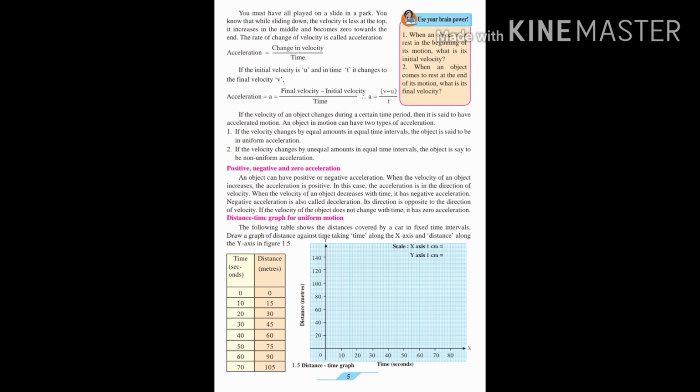Now there are three types of accelerated motion: positive, negative and zero. When the velocity increases, it is a positive acceleration. When the velocity decreases, it is a negative acceleration. And when the velocity doesn't change with time, then it is a zero acceleration.